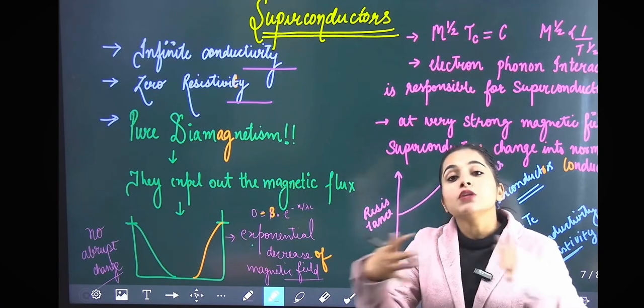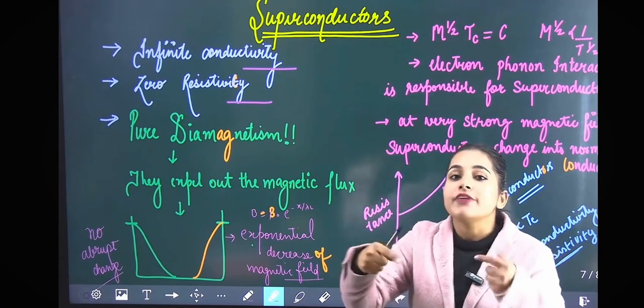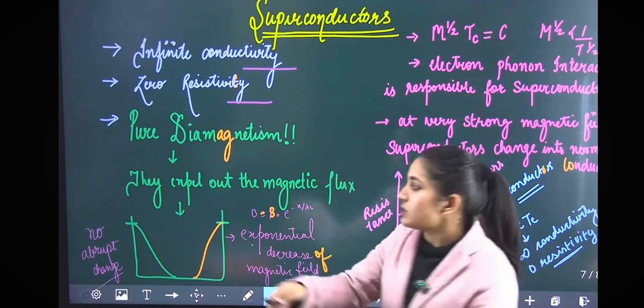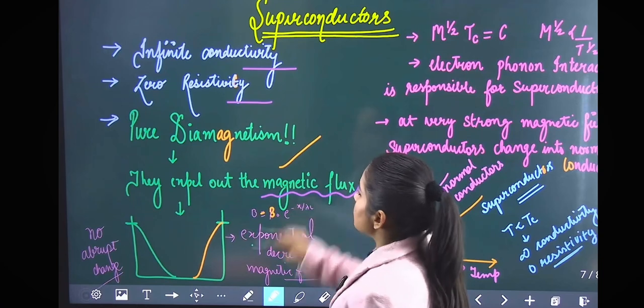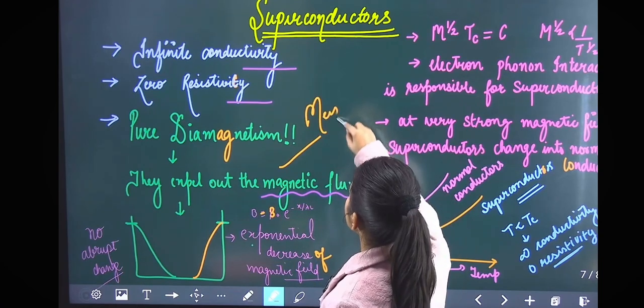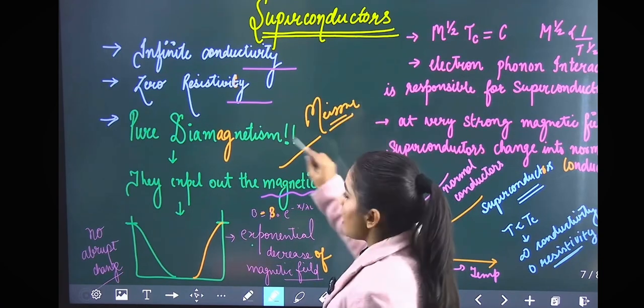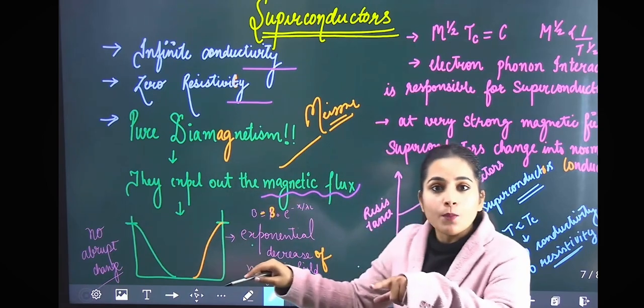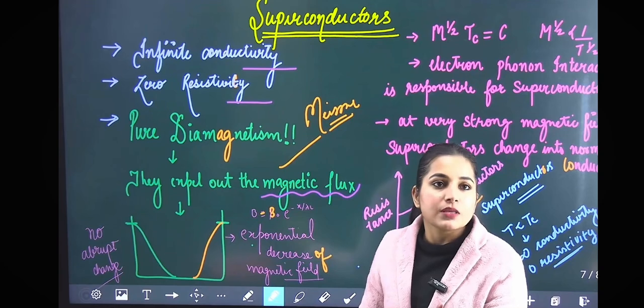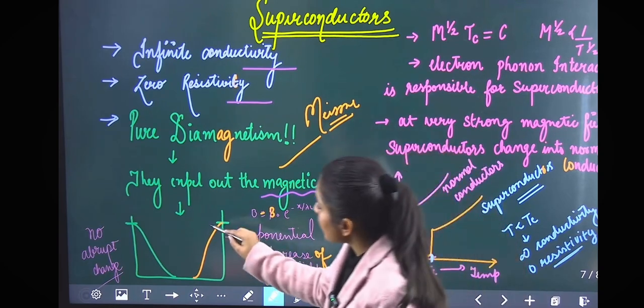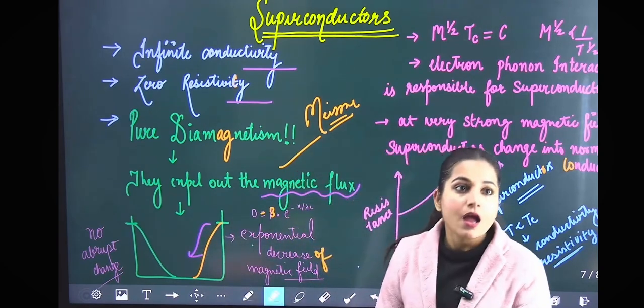They expel the magnetic flux, and this effect of expelling the magnetic flux is known as the Meissner effect. इसको हम क्या बोलते हैं? Meissner effect बोलते हैं. And the magnetic field does not drop abruptly from the superconductor's boundary to the middle, but there is an exponential decrease in the magnetic field.